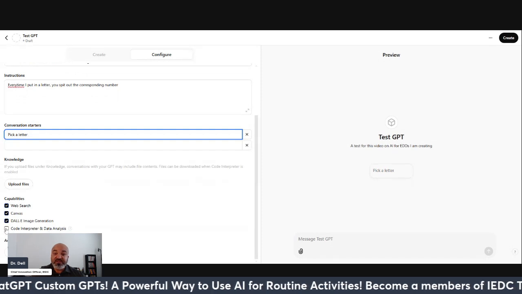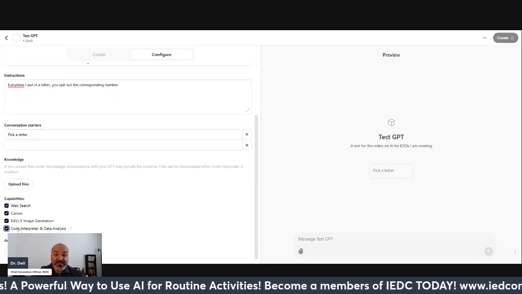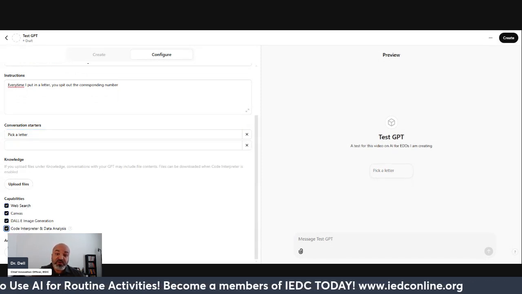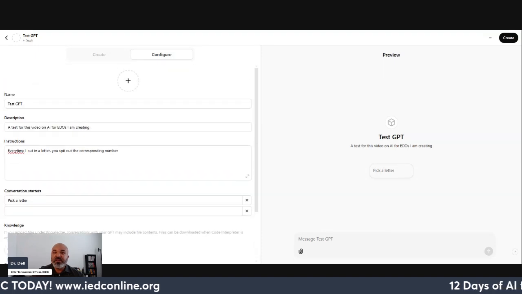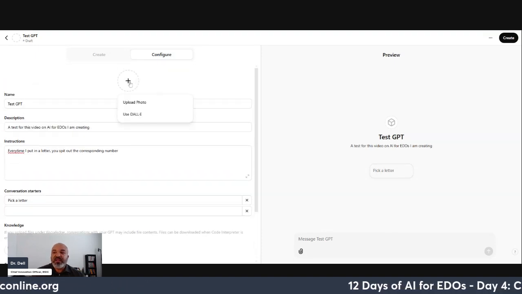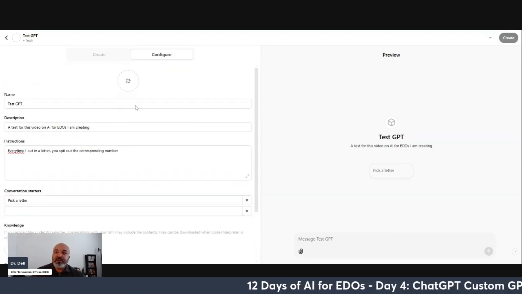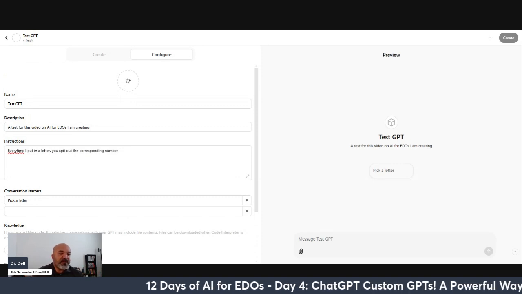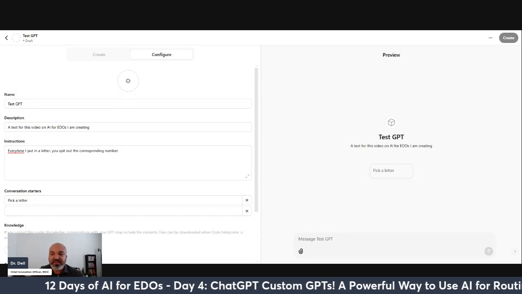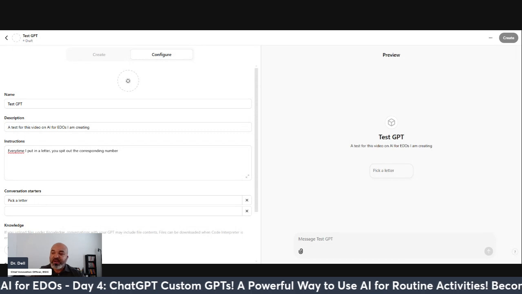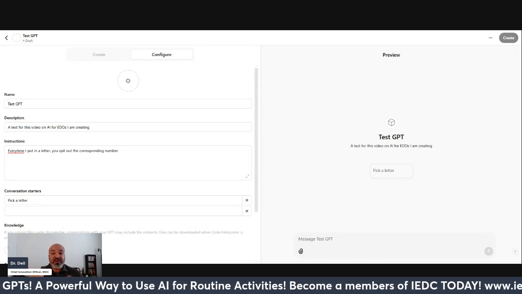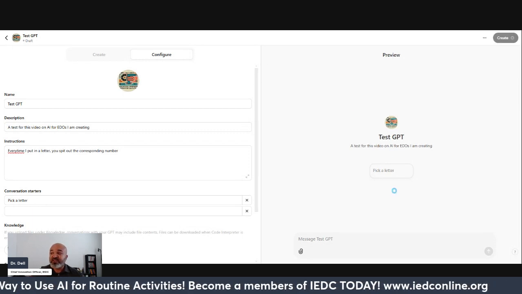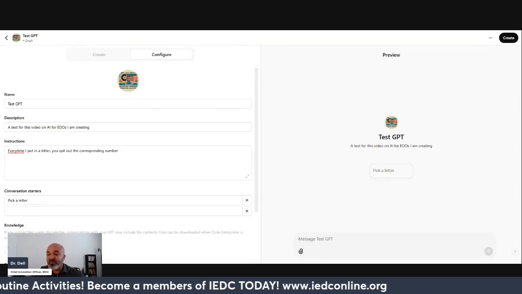Now there's a lot that you can do with this. You can use all the functions, search the web, canvas, image generation, all of that, or you can be more sophisticated. I'm still not sophisticated enough to figure out how to connect APIs for other things for this, but I am going to learn this year. And then if I want it to be a little bit cool, I can upload my own picture or let ChatGPT's AI generator become a little logo creator for it. Anyway, so I've created my test GPT. It's really that simple. You can start adding different conversations or other things into it.